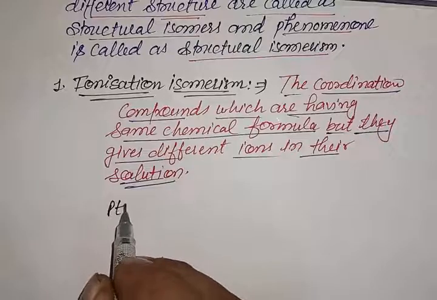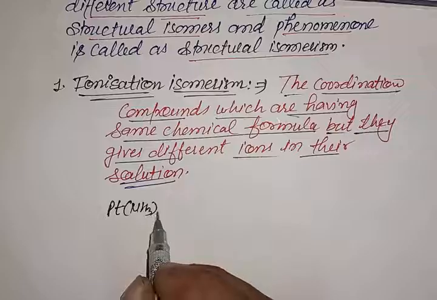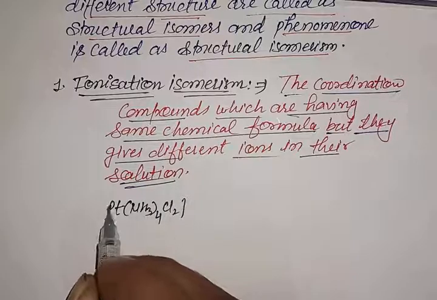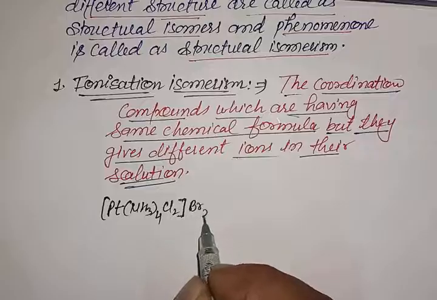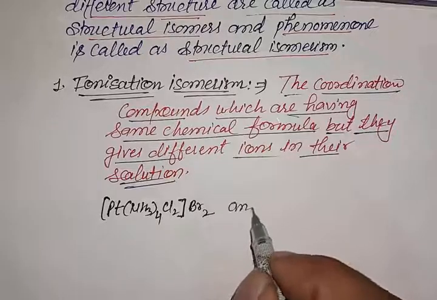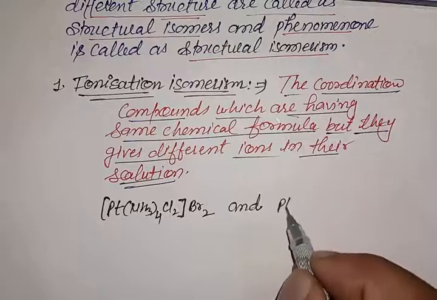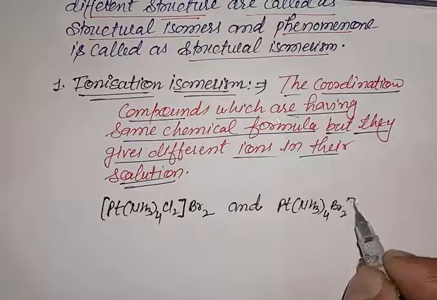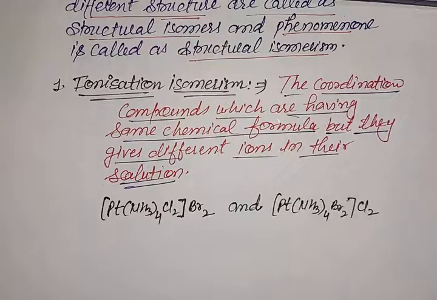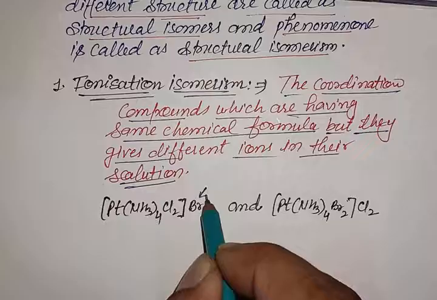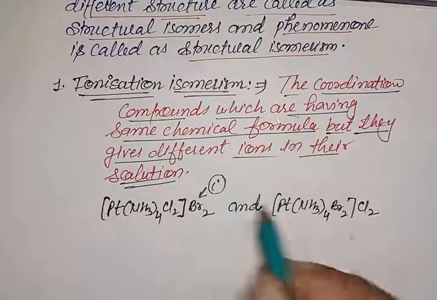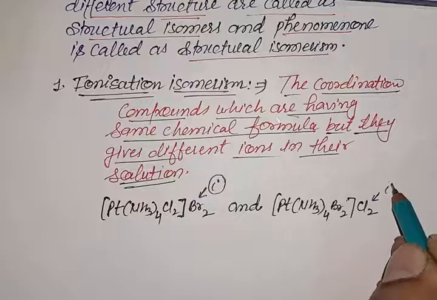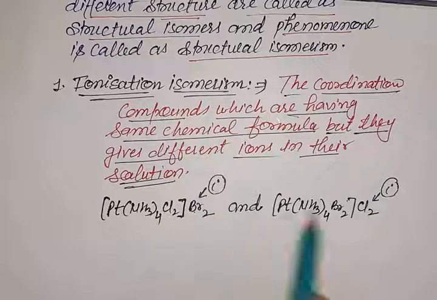[Pt(NH3)4Cl2]Br2, where Br2 is present outside the coordination sphere, and the second coordination complex is [Pt(NH3)4Br2]Cl2, where Cl2 is present outside the coordination sphere. So in the first complex, this Br satisfies the primary valency of the metal. In the second case, this Cl satisfies the primary valency of the metal, and we know that in solution this primary valency ligands are detached from the coordination sphere.